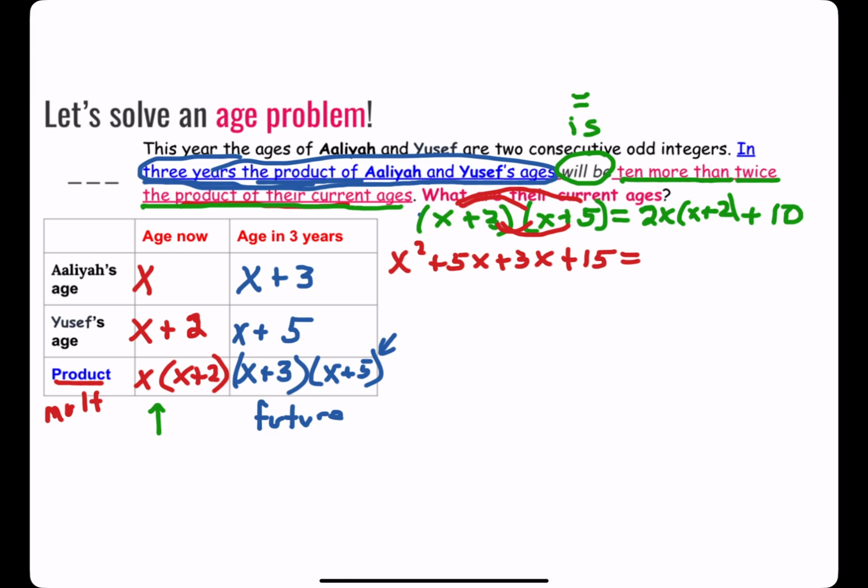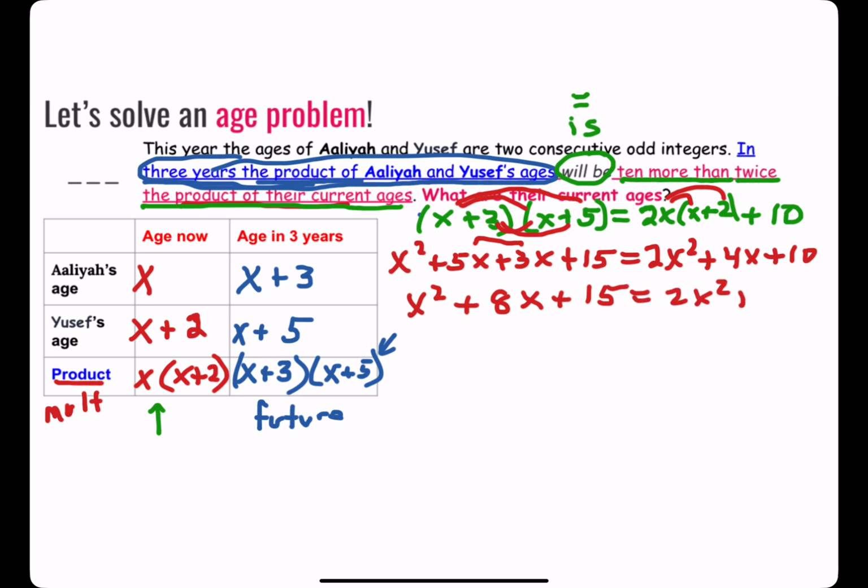And on this side, I'm going to distribute the 2x. So I'll get 2x squared plus 4x plus 10. And I think I'll combine like terms here. So I'll have x squared plus 8x plus 15 equals 2x squared plus 4x plus 10.